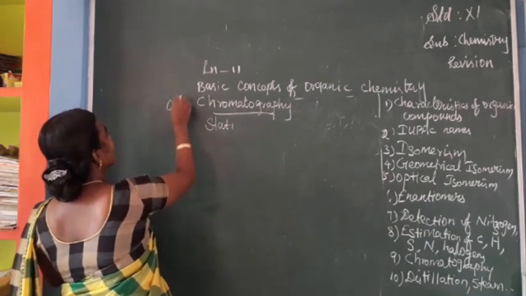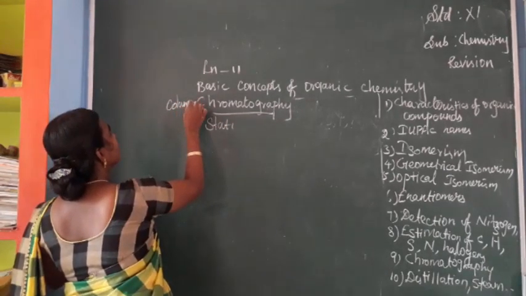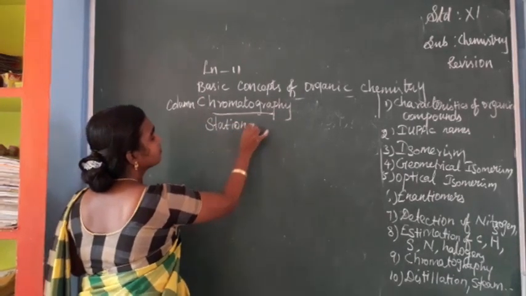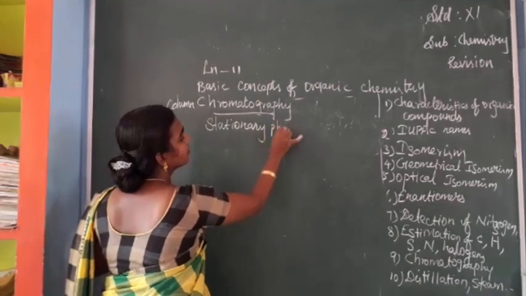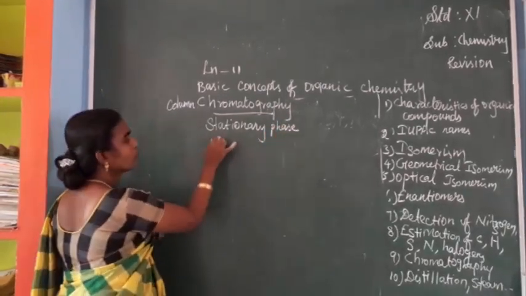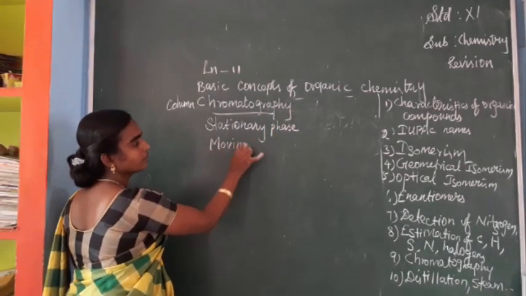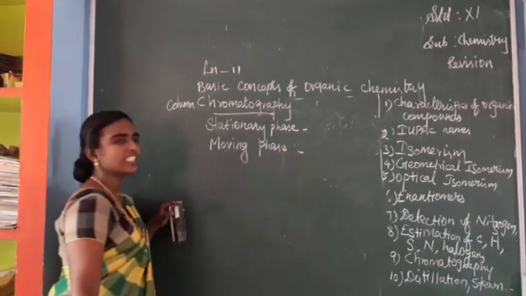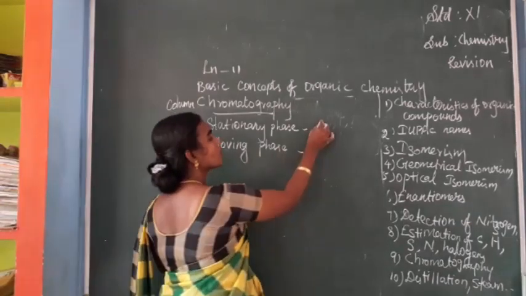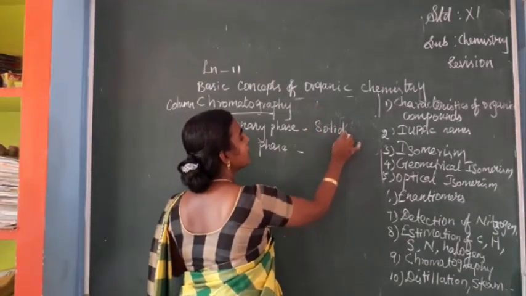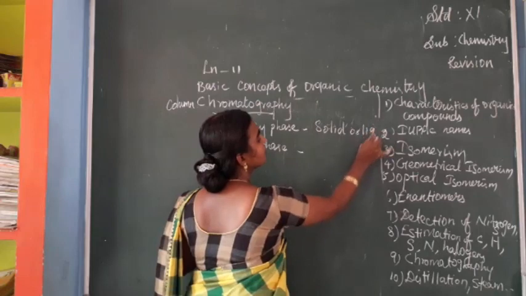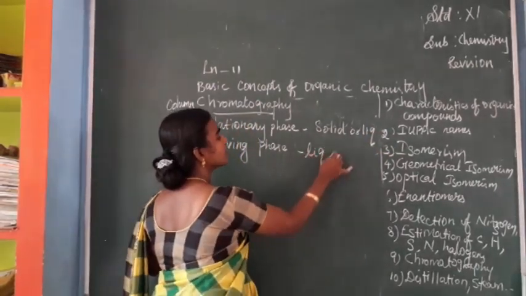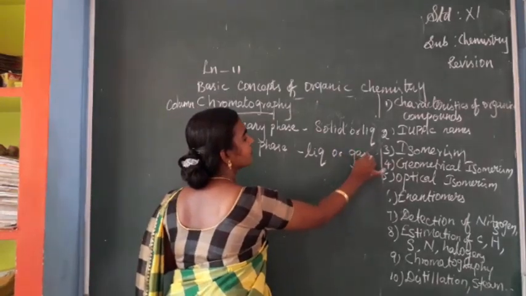The stationary phase may be a solid or a liquid. The moving phase must be a liquid or a gas.